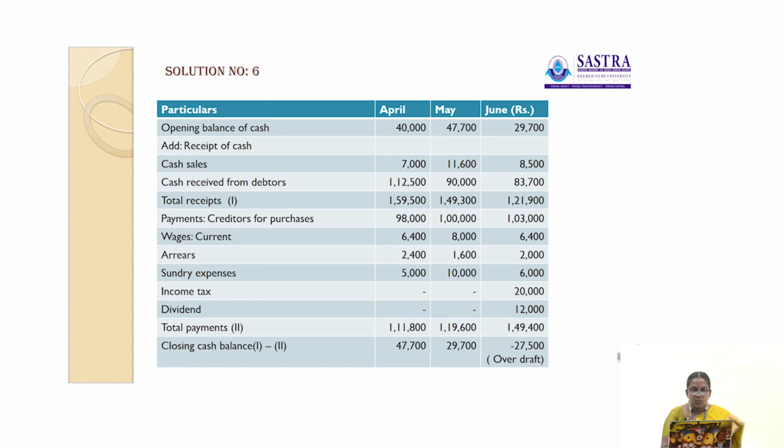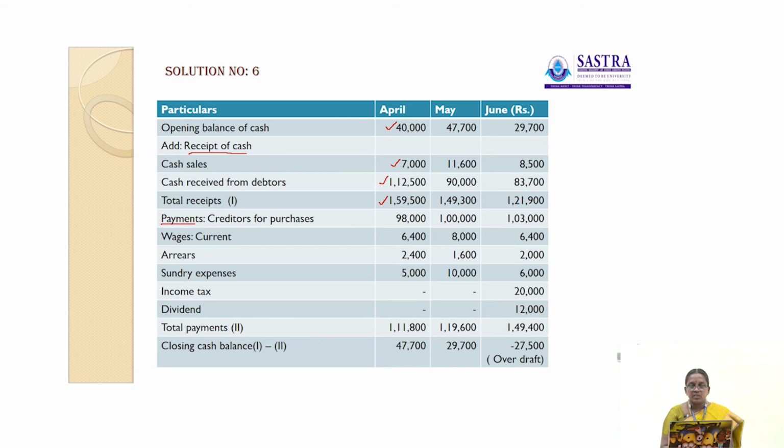Here the opening balance of cash in the month of April is 40,000. Then add cash receipts: cash sales 7,000, cash receipt from debtors 1,12,500. So the total receipt is 40,000 plus 7,000 plus 1,12,500, which is 1,59,500. So the total receipt in the month of April is 1,59,500.